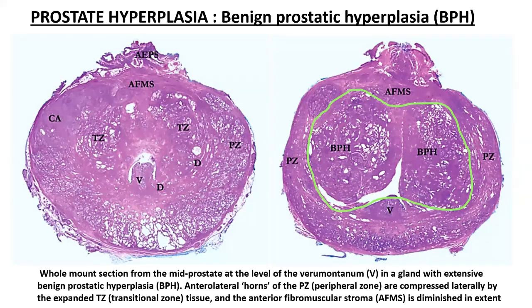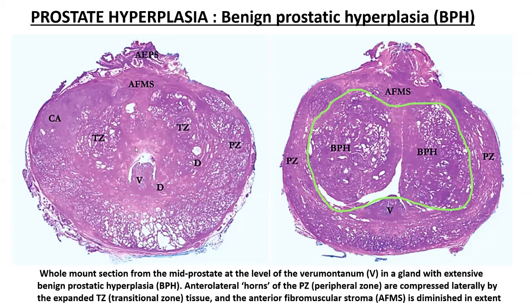Now, if you follow the last discussion that I had conducted, I had talked about the various zones of the prostate, right? We had talked about the central zone, we had talked about the peripheral zone towards the anterolateral aspect of the prostate, and especially in the mid part of the prostate, that is in the region of the verumontanum, we had said that the transitional zone is very well developed. And it is in this particular zone that the benign prostatic hyperplasia pathology arises.